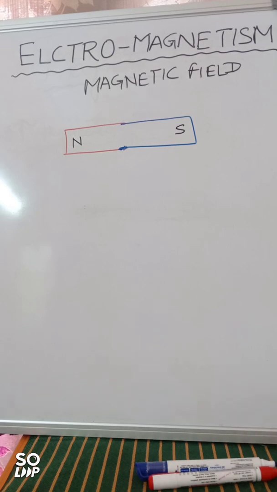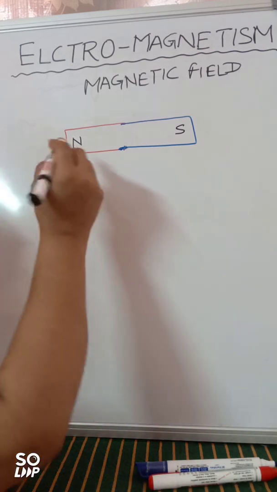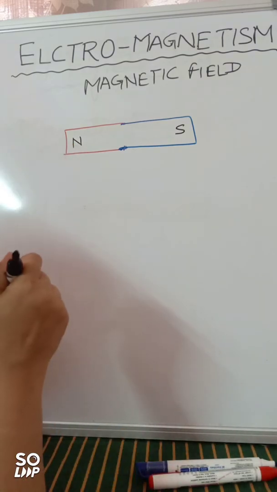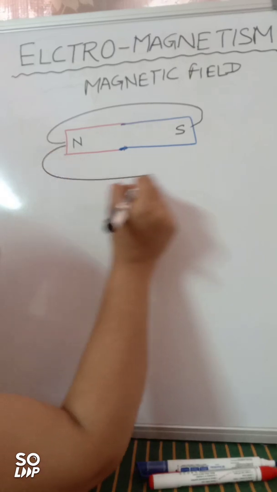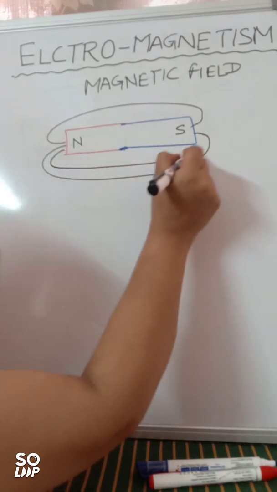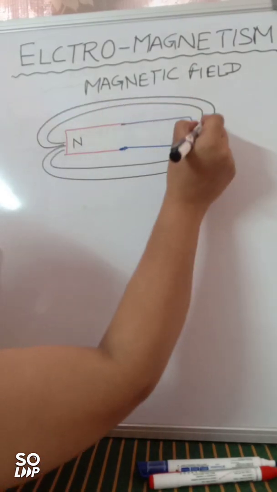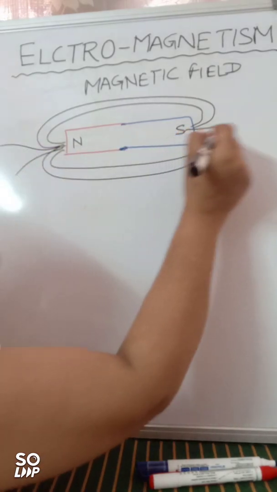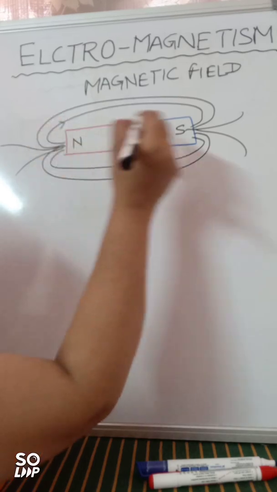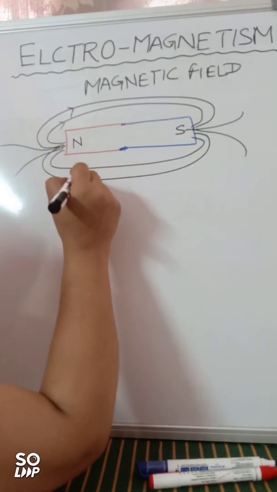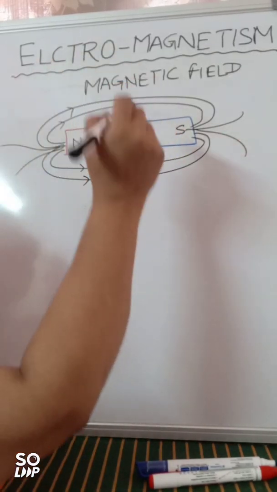Magnetic field lines are closed and continuous curves. They are just like a stretched rubber band. If you remember, we have done this, isn't it? We even plotted them in the practical in class 9. So these are representing your magnetic field lines, right? And as we know, they run from north towards south outside the magnet.